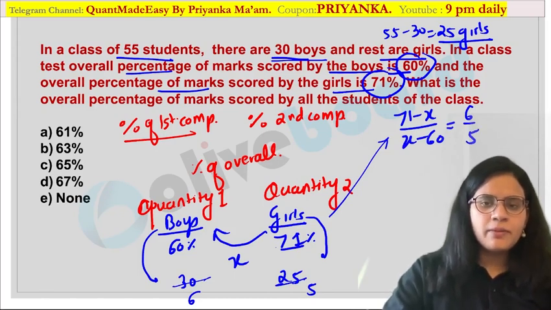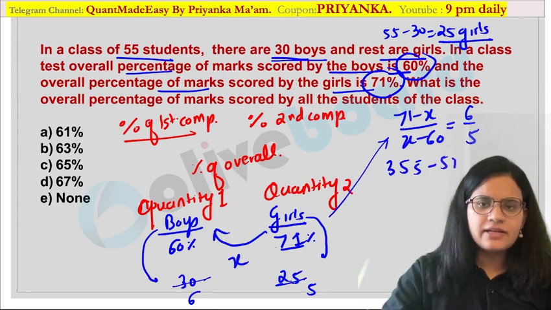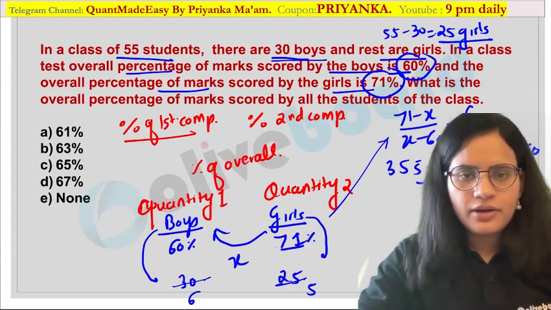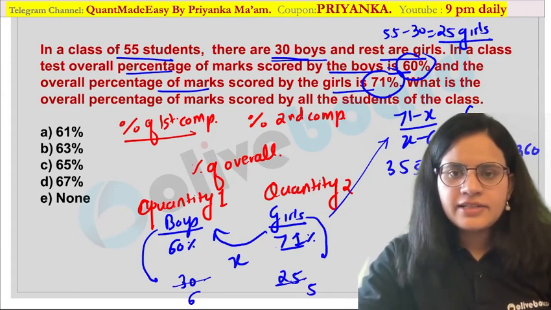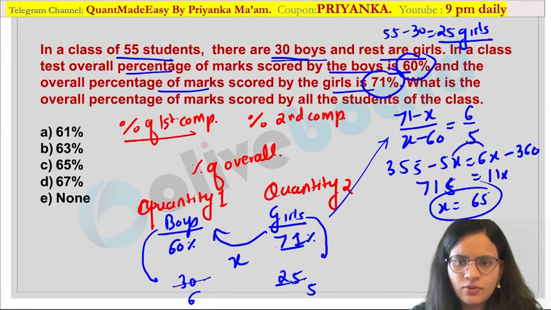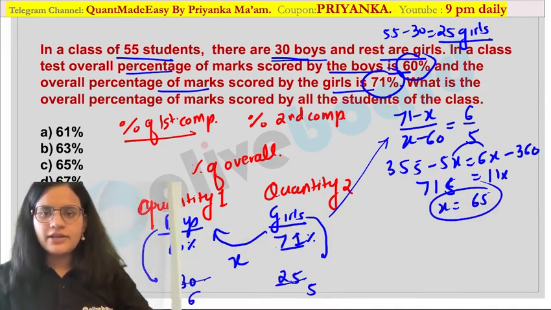Are you guys following my point? So cross multiply, and you are going to get 355 minus 5x equal to 6x minus 360. If you solve this, 11x would be calculated as 715. So I can say the x value is nothing but 65. Are you getting my point? Your x value is going to be 65 in this case. I think it is visible now. So you can easily see what the value of x would be.